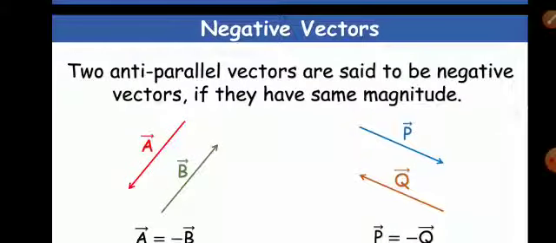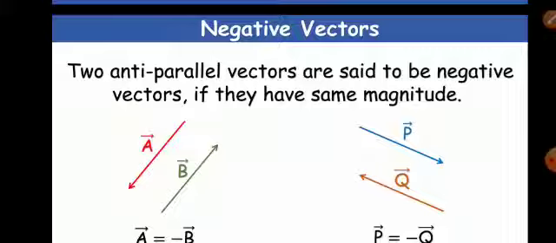Negative vectors. Negative vector of a vector is of the same magnitude as that of the vector but oppositely directed. Here A and B both are of the same magnitude, they are opposite in direction, so A is equal to minus B vector.